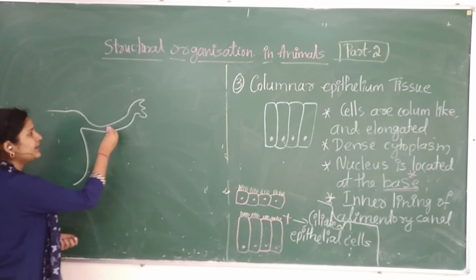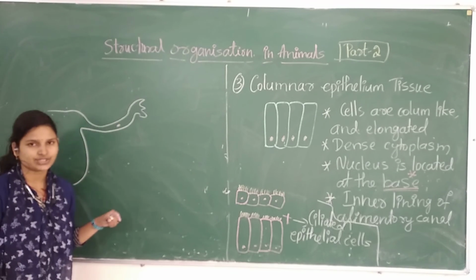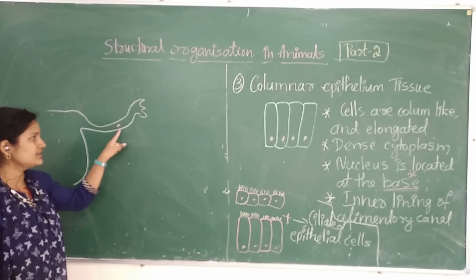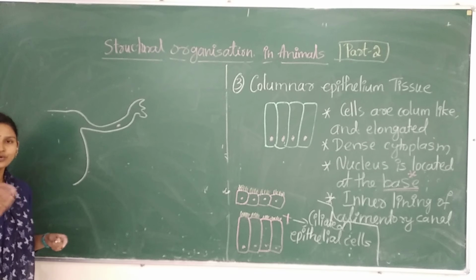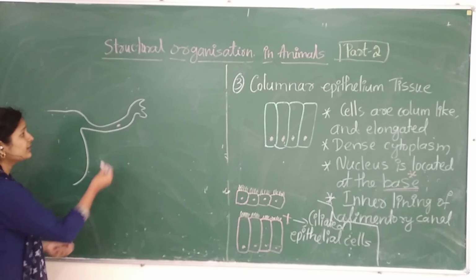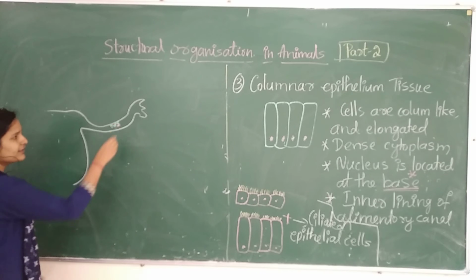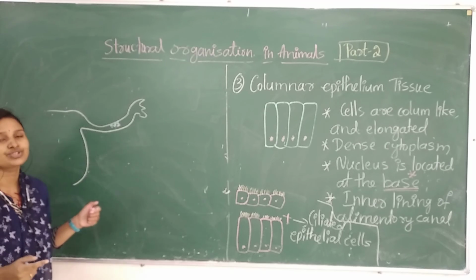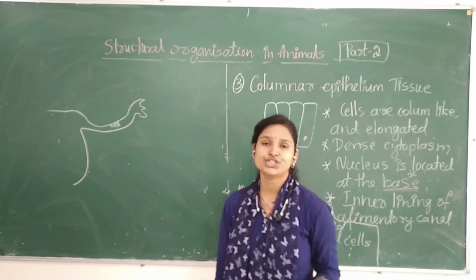So here the egg is there, and after the fertilization, when the sperm comes and binds to it and the fusion takes place, the zygote should move towards the uterine wall. Okay, it should move. So for the movement purpose, these cells are located here. Like this the cells are located, and these are mainly pulling the zygote towards the uterine wall. So understood the importance of these ciliated epithelium cells, tissues.